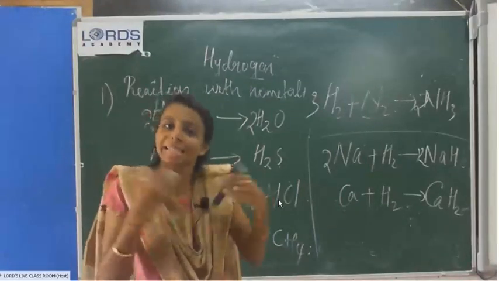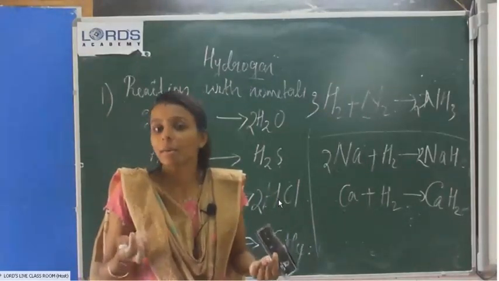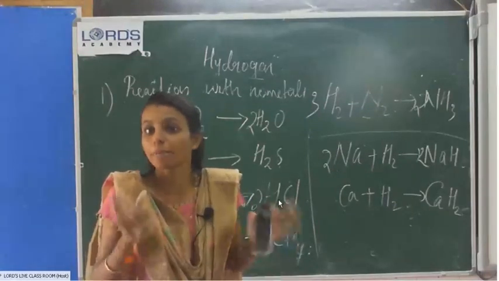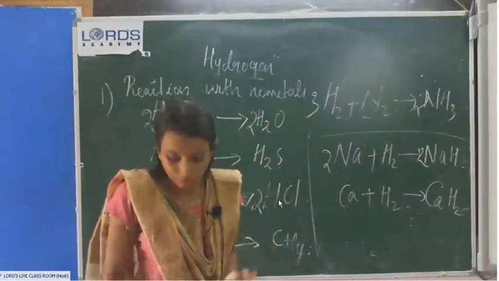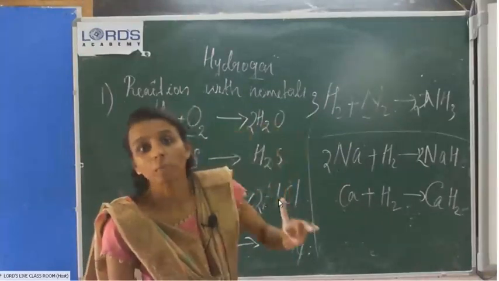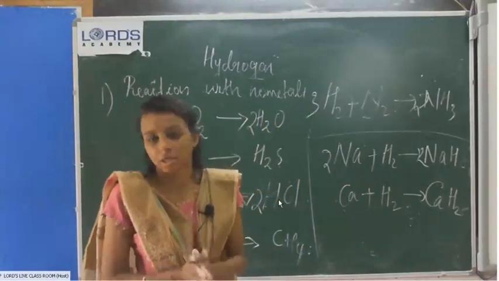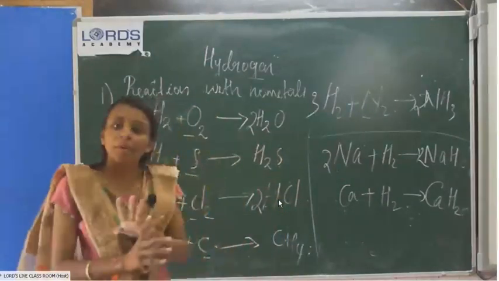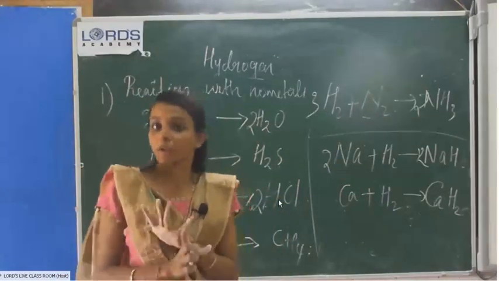If the hydrogen is impure, it will burn with a pop sound. Study that one. So these are the chemical properties. One more is as a reducing agent, that I will take in the next class only. So what are the chemical properties of hydrogen? Chemical properties, not physical properties.